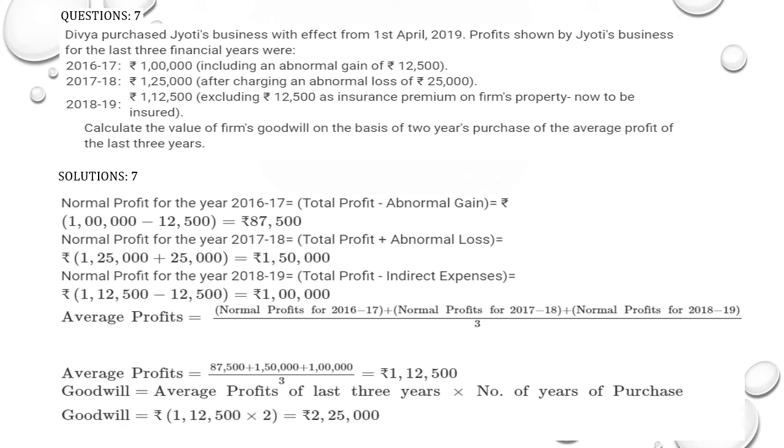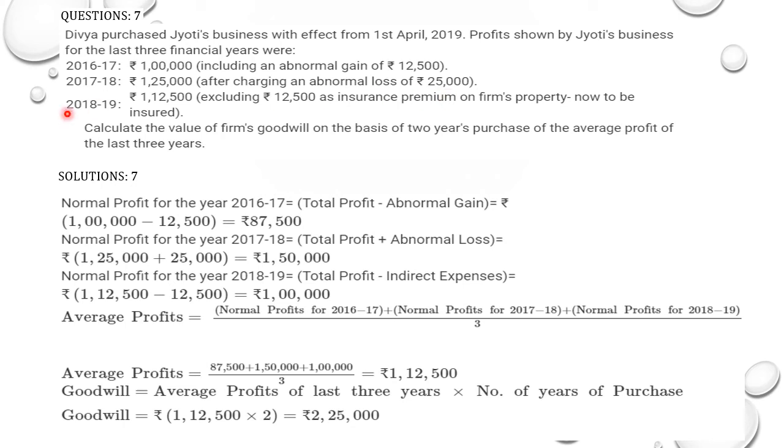This is question number 7. Now here the question goes like this. Divya purchased Jyoti's business with effect from 1st April 2019. Profits shown by Jyoti's business for the last 3 financial years were: 2016-17, 1 lakh, including an abnormal gain of 12,500. 17-18, 1 lakh 25, after charging an abnormal loss of rupees 25,000. 2018-19, 1 lakh 12,500, excluding 12,500 as insurance premium on firm's property now to be insured.